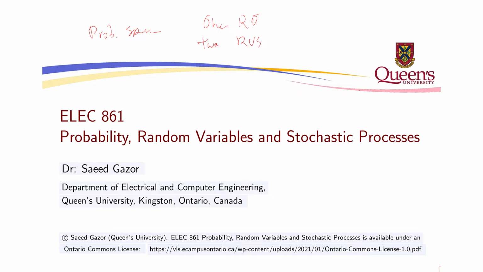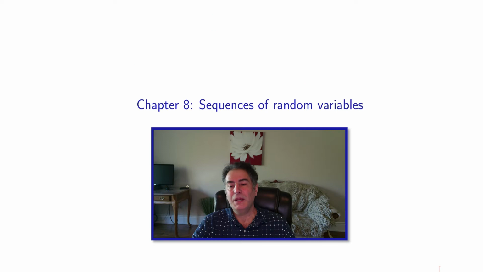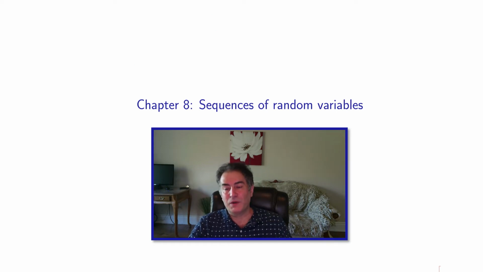In this chapter, we want to generalize all those things that we have learned into a vector of random variables. Just instead of two, we may have multiple random variables, x1, x2 up to xn. And we'll see that there is nothing new, just a simple generalization. So instead of having one distribution of one random variable or distribution of two random variables, we have joint distribution of multiple random variables. And we will have sequences of random variables.